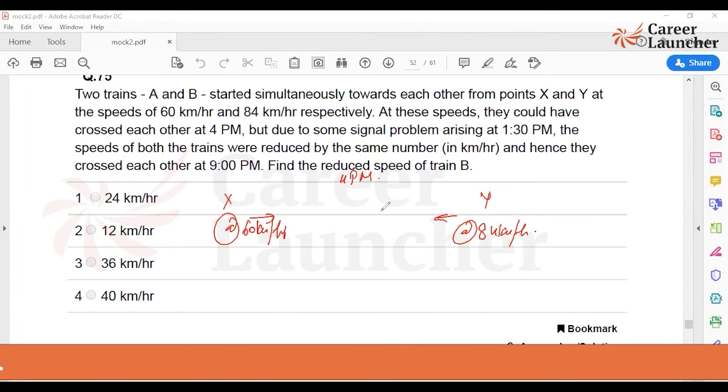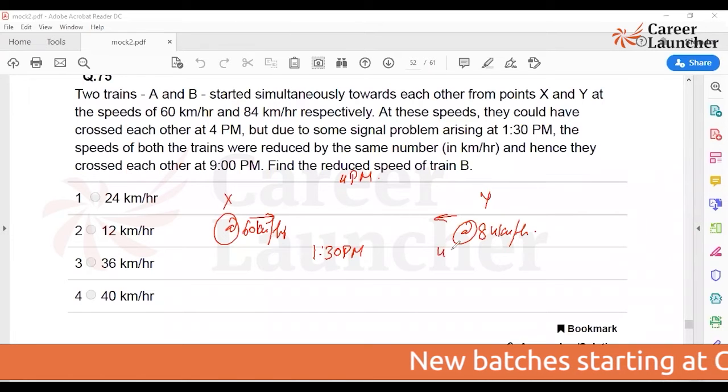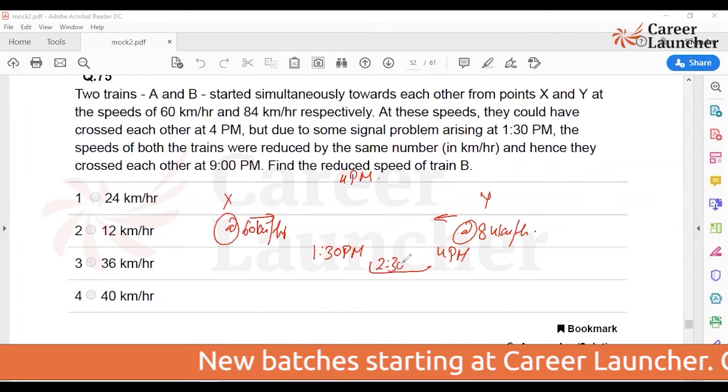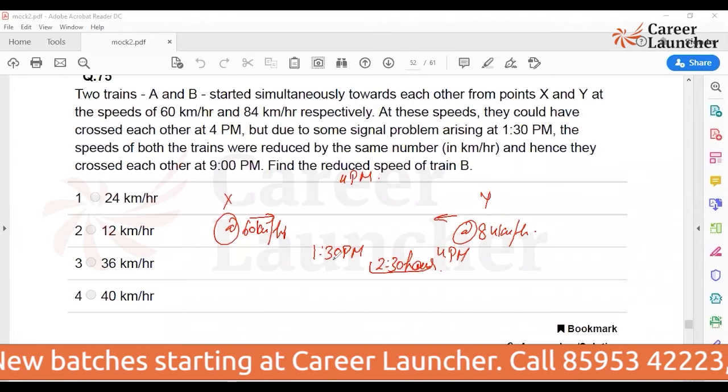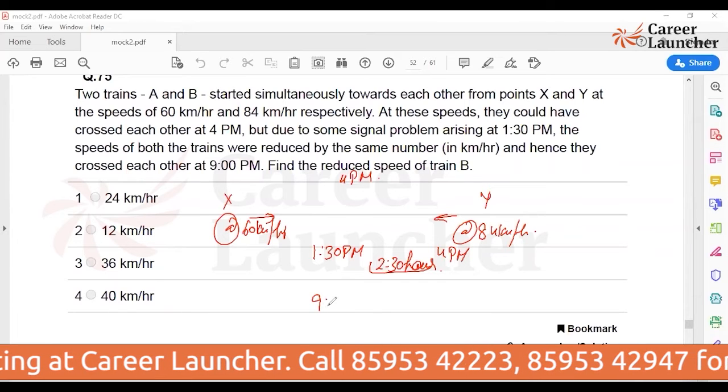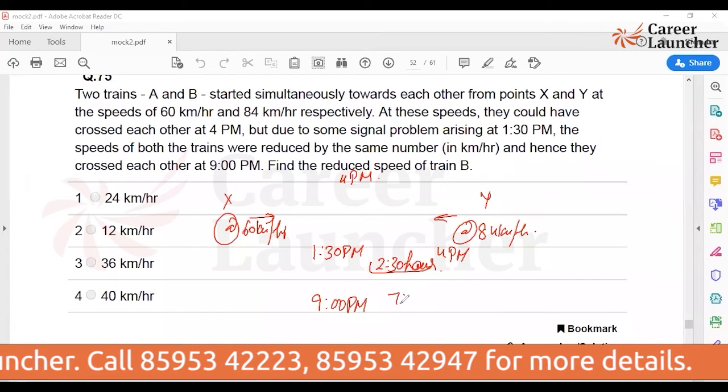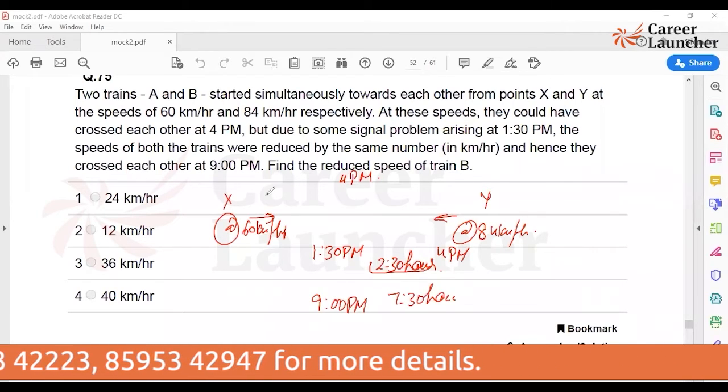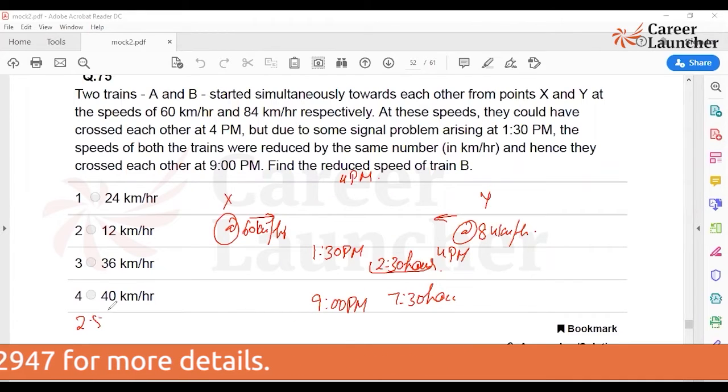But due to some signal problem arising at 1:30 p.m. So when the signal problem arises, I still have 2.5 hours. So I'm having 2.5 hours to reach it, but because of the signal problem, I reach at 9 p.m. Fine, which takes 7.5 hours. So which was supposed to take 2.5 hours earlier is going to take 7.5 hours.